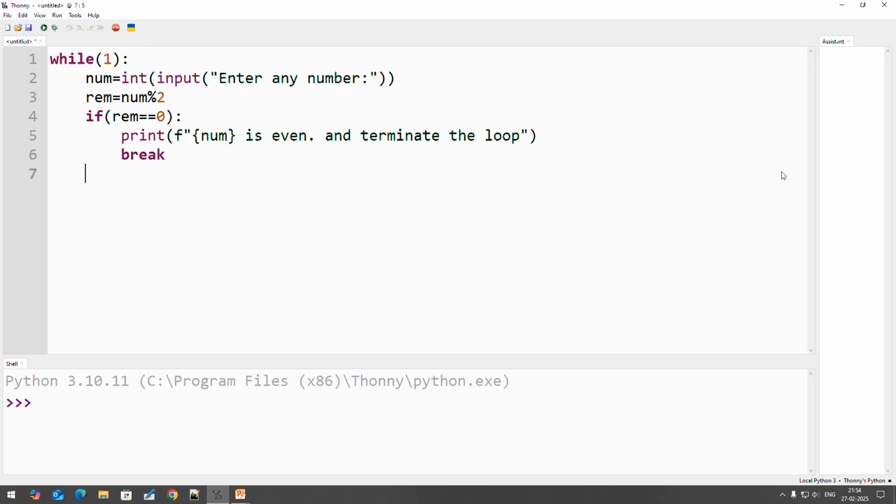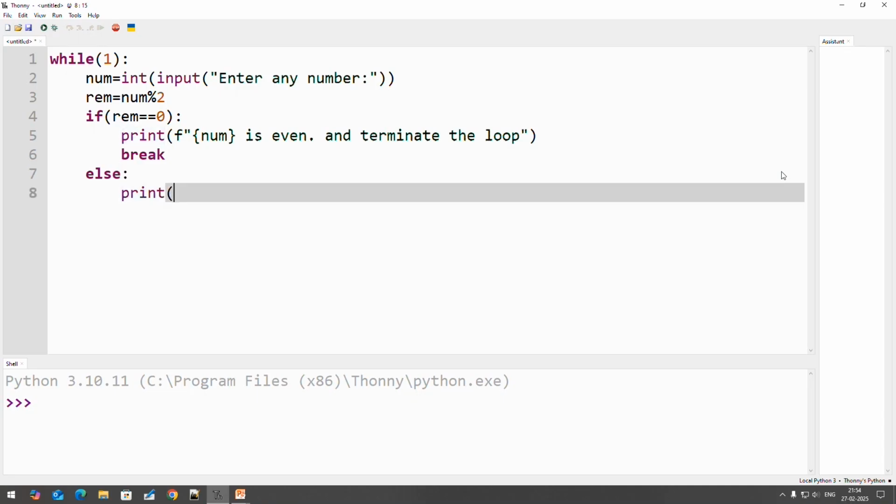Now suppose remainder double equal to 0, that condition is not satisfied. In that case, what happens? The number is an odd number, right? So in that case we are using an else statement and printing here the number that is odd. Again we are using formatted output. Here you can use the number, that is an odd number.